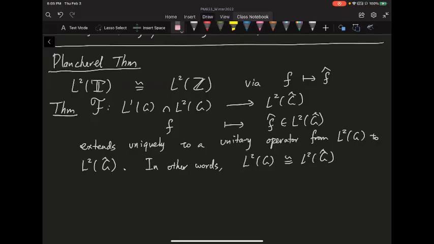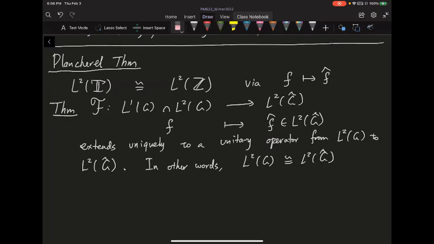So now I want to conclude our introduction to the Fourier inversion theorem with some L2 theory. If you recall, in classical harmonic analysis, there's a nice theorem called the Plancherel theorem. Basically, it tells you the L2 space on the unit circle is the same as the L2 space on the set of integers. So they are isomorphic as Hilbert spaces, and how you move from one to the other is by the Fourier transform. You take f mapped to f hat, and that's going to be a unitary operator between these two Hilbert spaces.